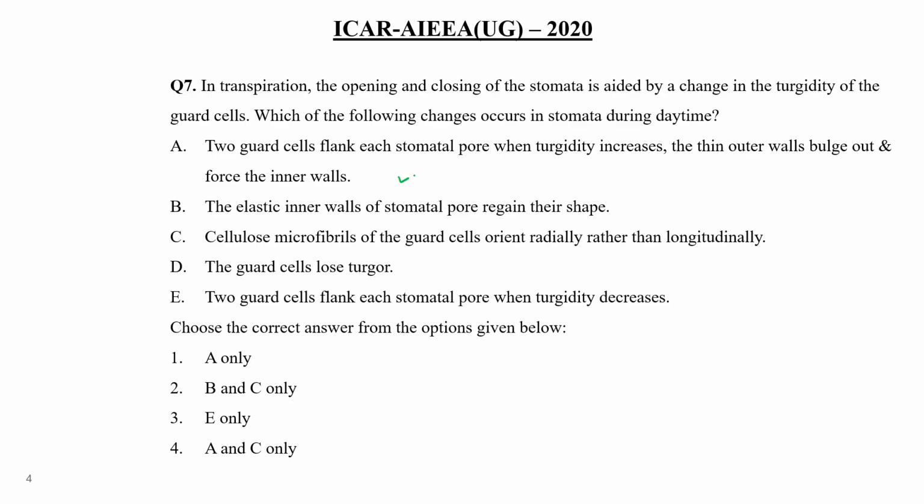So according to this, what are the correct options? Option A. Two guard cells flank each stomatal pore. When turgidity increases, the outer wall bulges out and forces the inner wall, and cellulose microfibers of the guard cell orient radially rather than longitudinally. C. So option number 4 would be the correct answer.